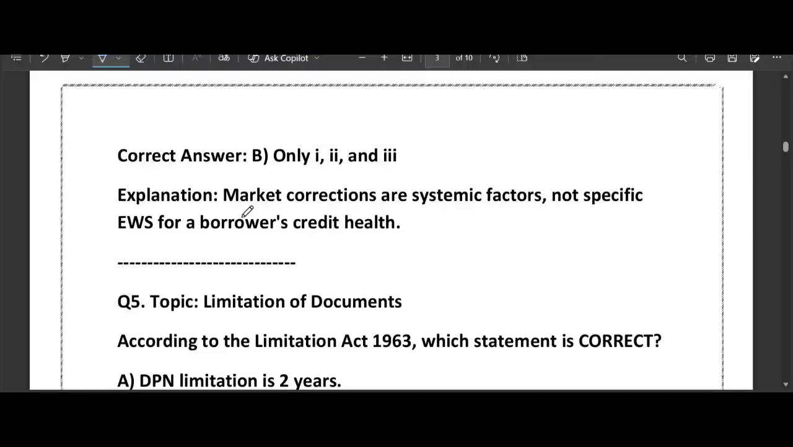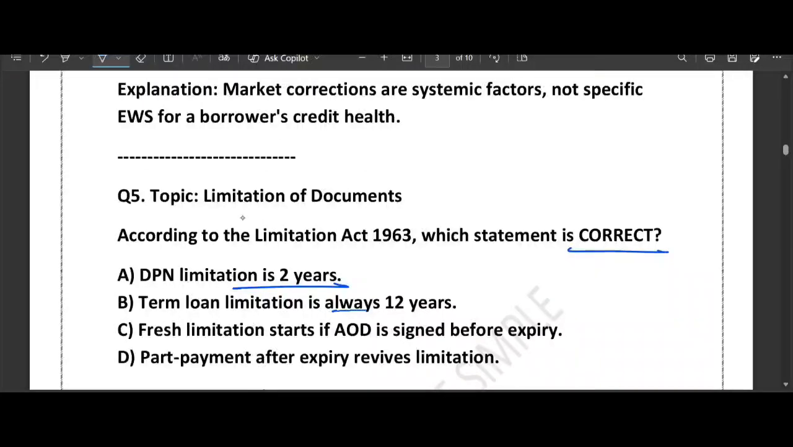Now the question is, according to the Limitation Act 1963, which statement is correct? DPN limitation is 2 years. Term loan limitation is always 12 years. Fresh limitation starts if AOD is signed before expiry. Part payment after expiry revives limitation. So these are the 4 options they have given. Just pause the video, think about it, and let me explain the basic logic here. Think about it. You can think of the Limitation Act.